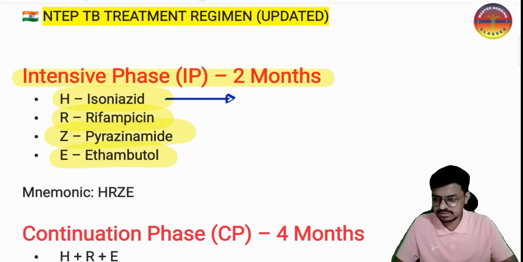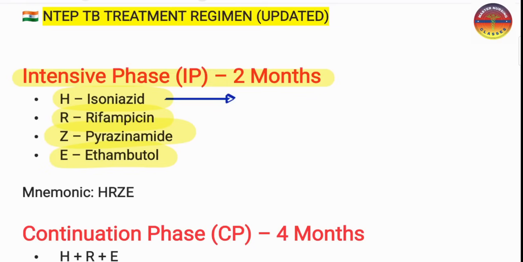Now the patient is having difficulty in vision. There is a change in the vision. So what is the reason behind that? Which drug is responsible for the visual changes?